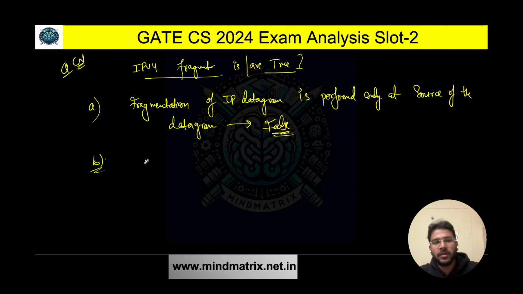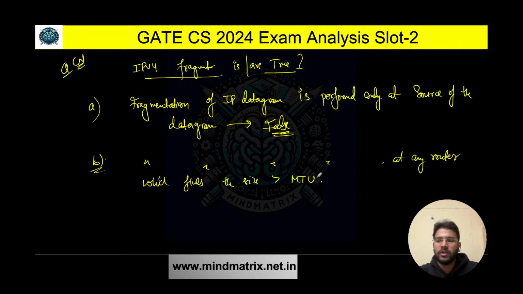What about option B? Fragmentation of IP datagram is performed at any router which finds the size of the datagram greater than the MTU. Is it true or false? Yes, at any router where the maximum transmittable unit size is less than the size of the datagram, definitely we are going to perform fragmentation. So this is true.